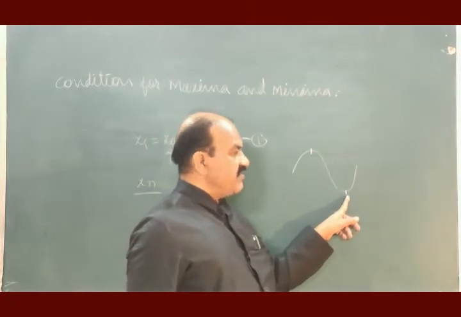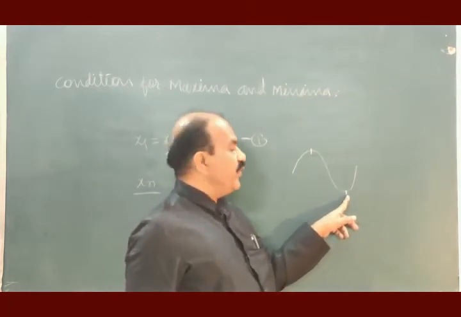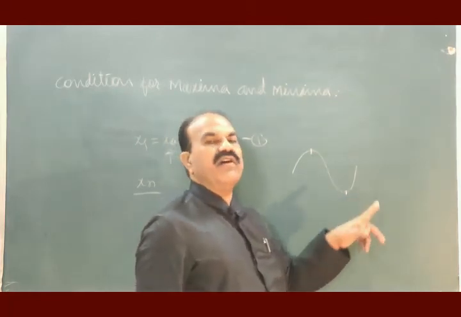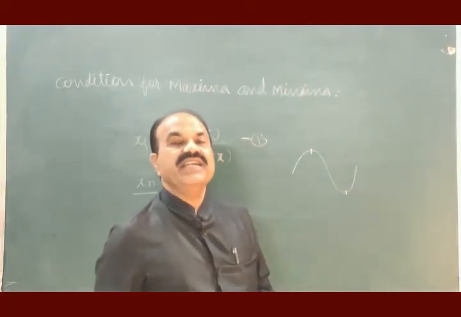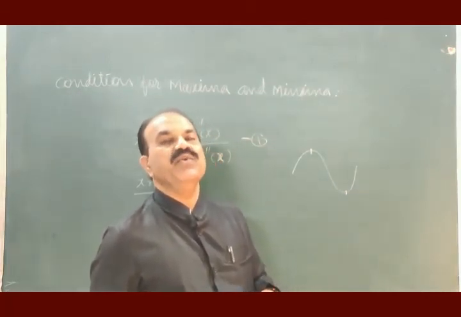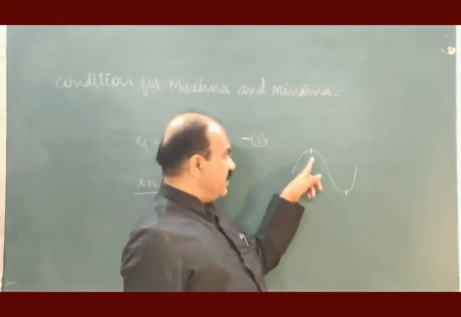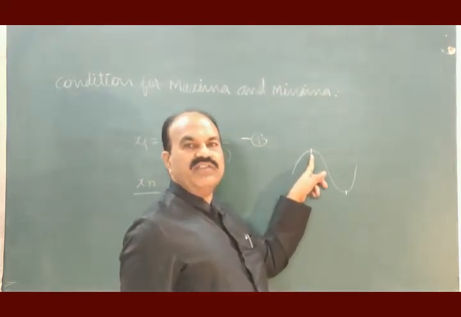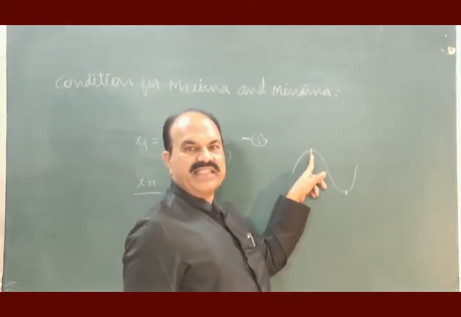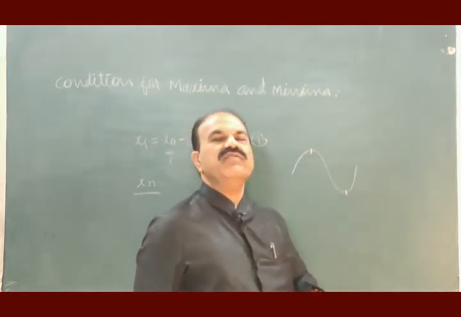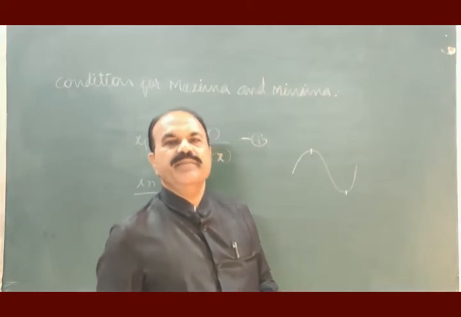So, from this value of the function, if we move backward or forward, there is an increase in the value of the function. Such a value of a function is known as maxima, and such a value of a function is known as minima.